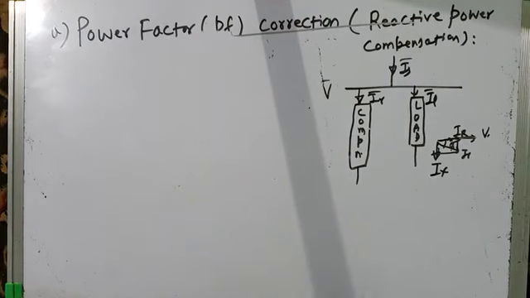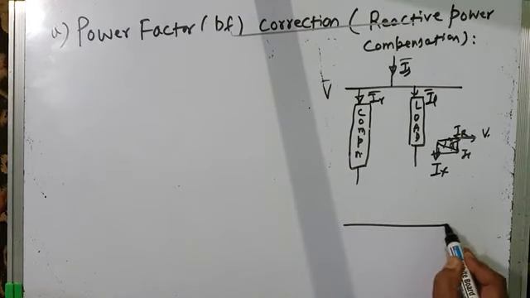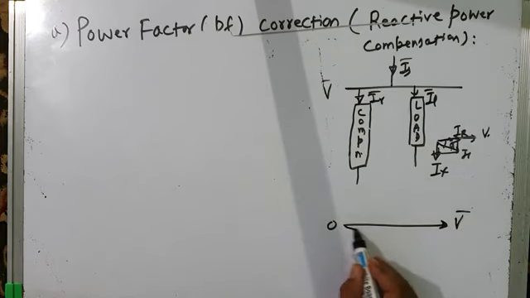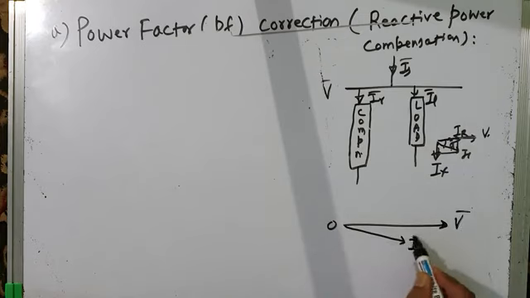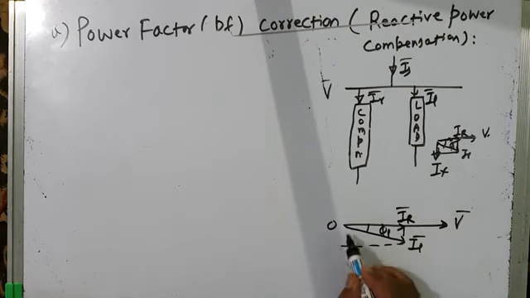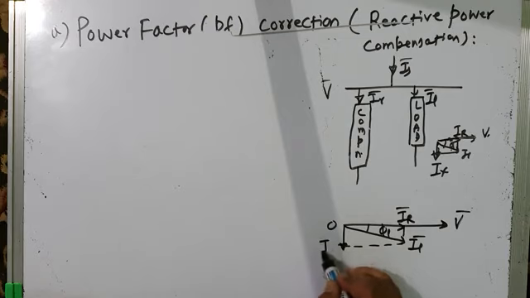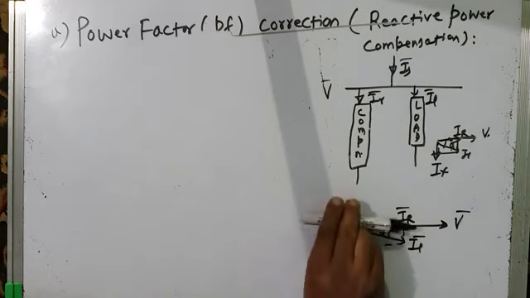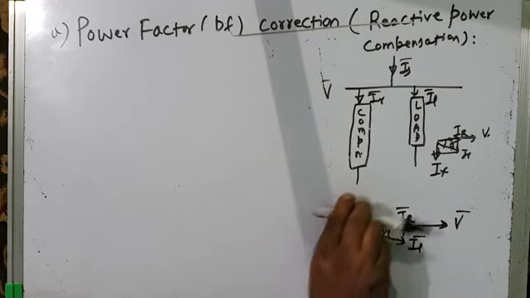If you draw the phasor diagram for this situation, this is the voltage vector, voltage phasor V. This is current IL which lags behind voltage by phi L. This is the resistive component or in phase component of current IR, and this is the reactive component of current Ix, and we want to cancel this reactive component of current, because you can see it is this reactive or quadrature component of current which causes this IL to be displaced with respect to voltage.